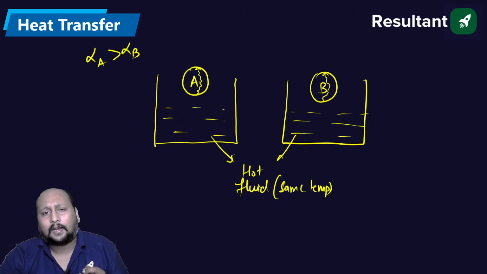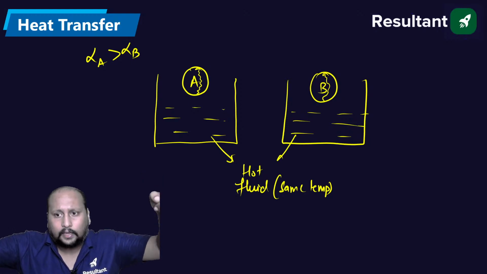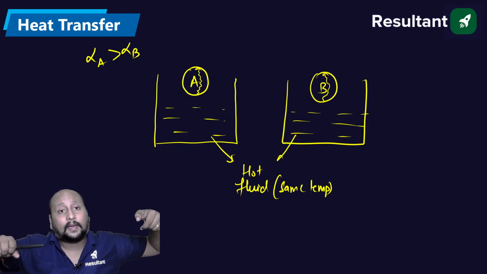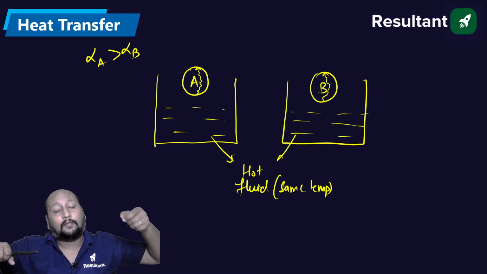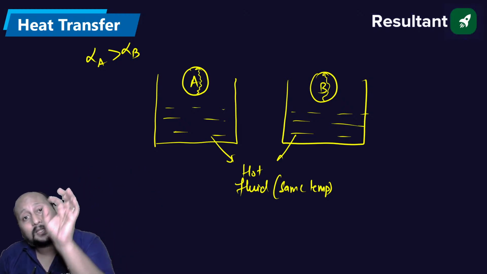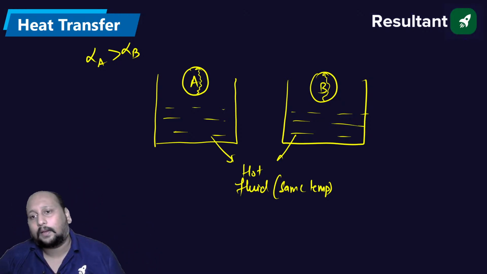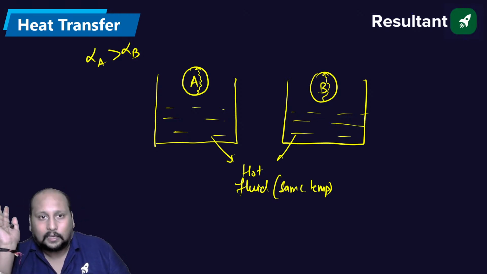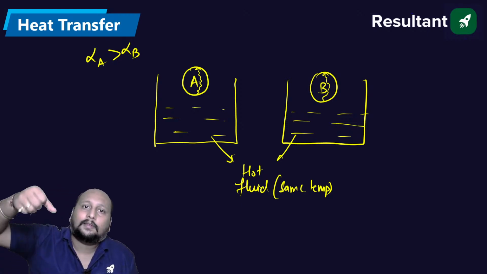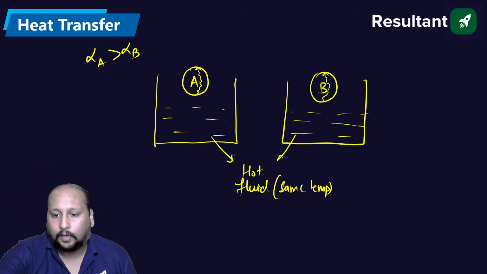जैसे if you're having a metallic rod and a wooden rod, तो metallic rod wooden rod को अगर मैं दोनों को placing over a heated surface, the metallic rod will be quickly, the heat will be propagating, conduction will happen from one point to other point very quickly because thermal conductivity is very high, thermal diffusivity is also very high. But in the wood, because the alpha value is too less, it will be slowly moving to the extreme end, and that we're using in the utensils also. Kitchen में जो आपके utensils होते हैं, बर्तन होते हैं, we are using the handle which is an insulator, and whose thermal diffusivity must be less. Okay, fine. चलिए next.